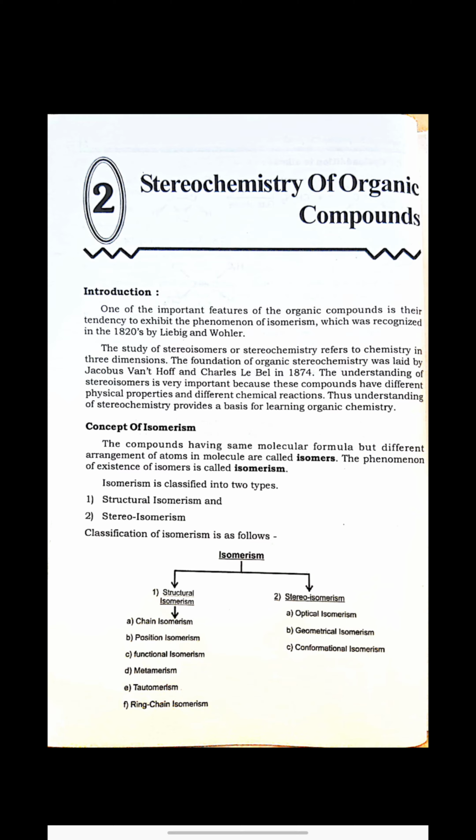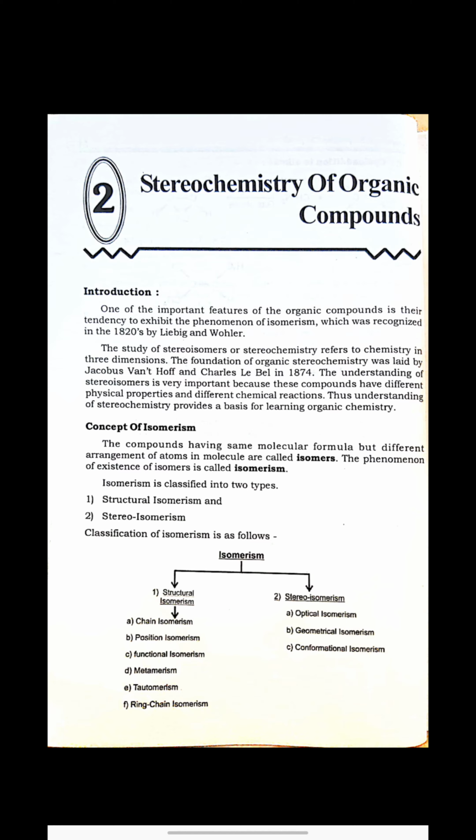Isomerism is classified in two types. You can see the tree. One is structural isomerism and the second one is stereoisomerism. This stereoisomerism is further classified in three types. First one is optical isomerism, second one is geometrical isomerism, and the third one is conformational isomerism.